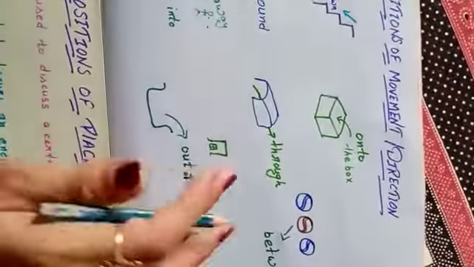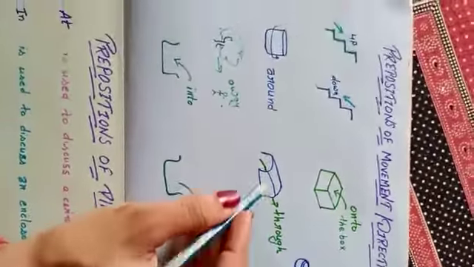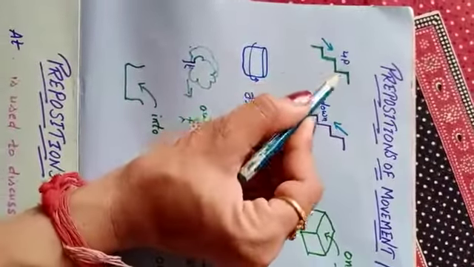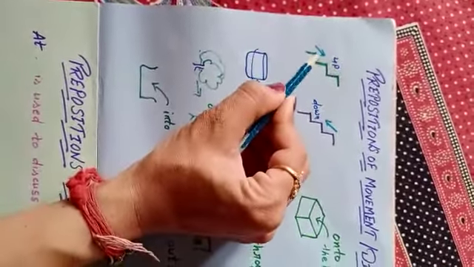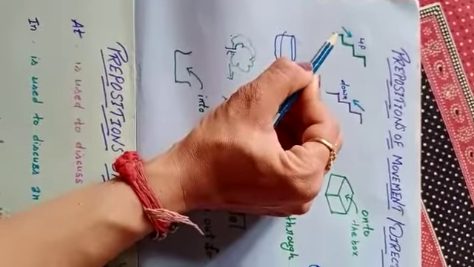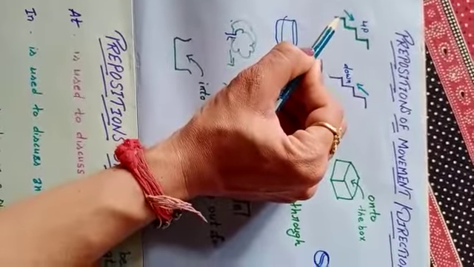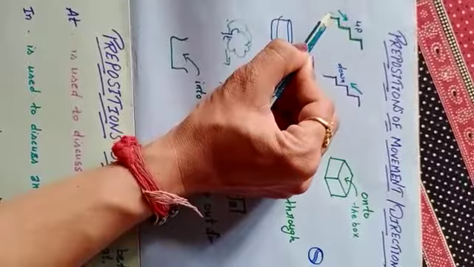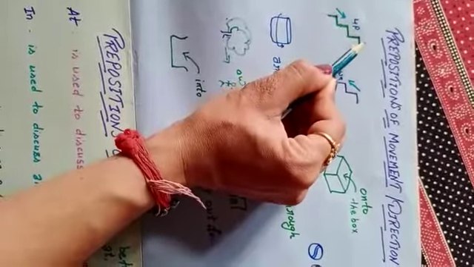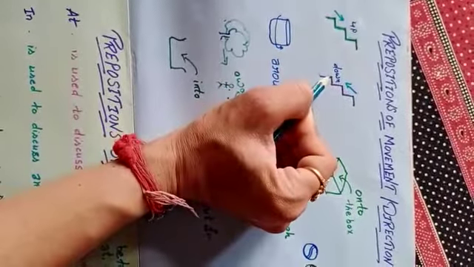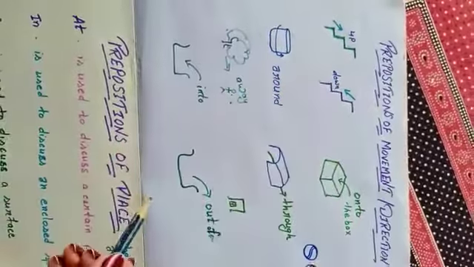Now I will introduce you to the prepositions of movement and direction. Stairs are shown here and movement is shown, not a thing on a particular place. It's going on, like she climbs up the stairs, he comes down from the stairs, this way.